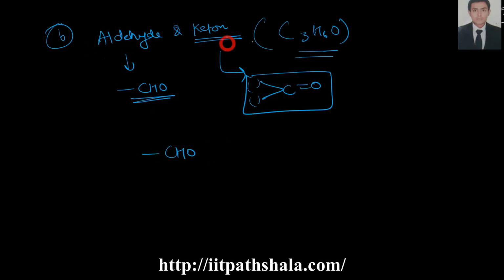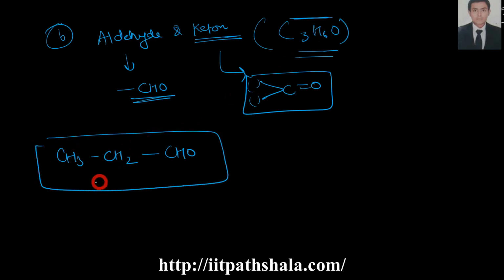For the aldehyde, one C, one H and one O is consumed, so you are remaining with two carbon and five hydrogen. I can simply write it as this one. This is propanal.